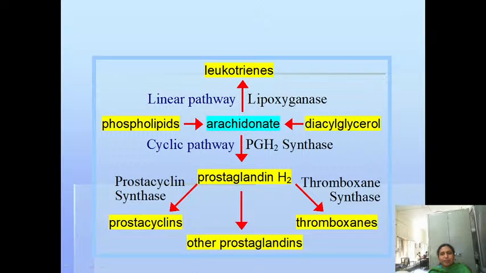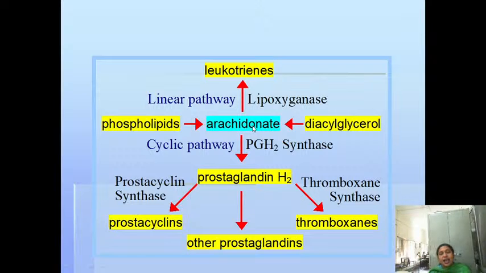Okay, now coming to how the prostaglandins are derived. First, I mentioned that all the different types of eicosanoids are derived from the precursor, arachidonic acid, which is also known as arachidonate. This arachidonate comes from diacylglycerol. What is this diacylglycerol? Fatty acids, triglyceride fats, that is triglycerides, which hydrolyze to DAG, that is diacylglycerol. This may be converted to arachidonic acid, and even the phospholipids may be converted to arachidonic acid.